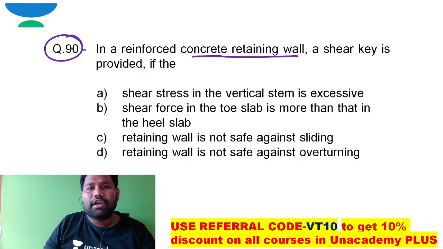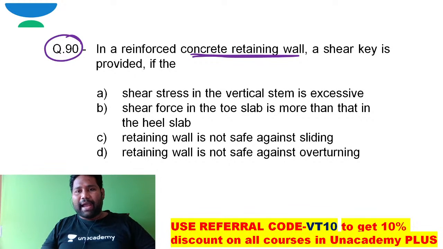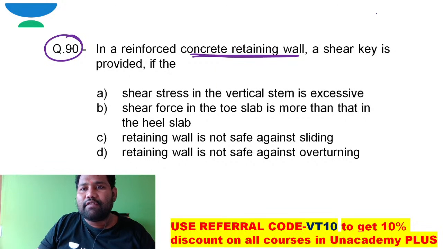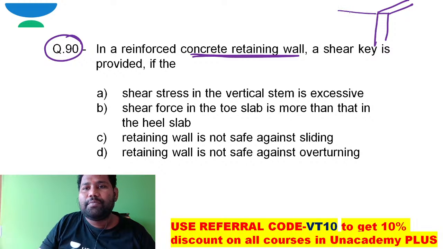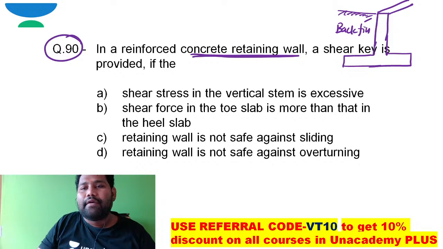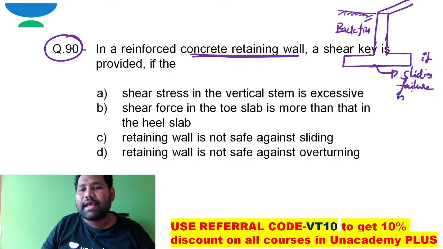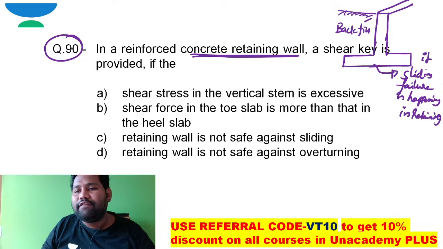In a reinforced concrete retaining wall, which retains the earth backfill, a shear key is provided. If you take a retaining wall whose back is completely filled with soil, and the retaining wall fails in shear because of sliding, how can that sliding failure be stopped?